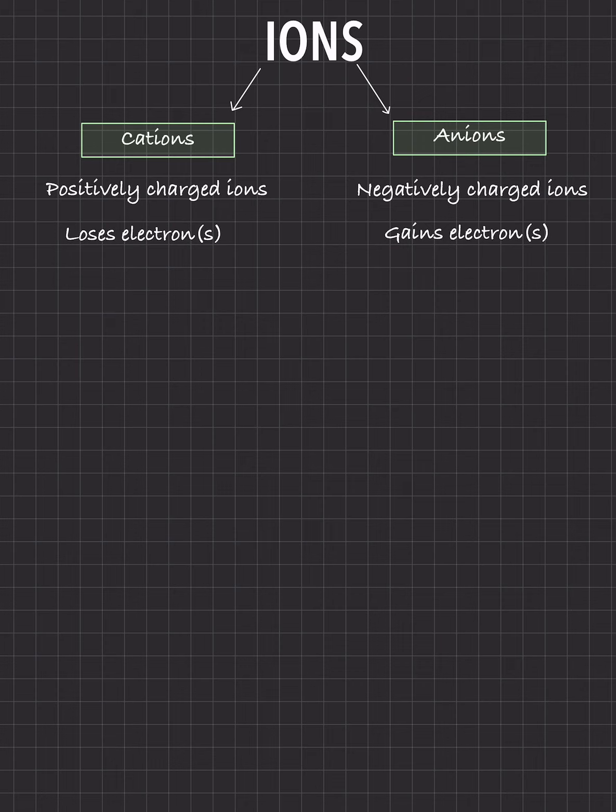You become positive. Now, anions, on the other hand, have so much negativity that if they gain more electrons, it's actually going to make them happy. For example, chlorine has 7 valence electrons, so it really needs that extra negativity to have the octet. So an anion is a negatively charged ion because it's gaining that electron. When it gains something negative, it becomes negative. If that doesn't make 100% sense right now, it's okay. I'm going to clear it up even more.